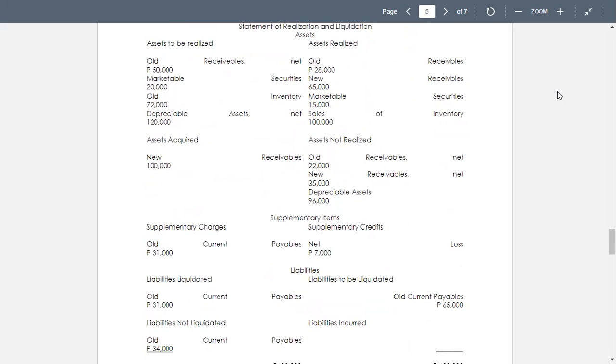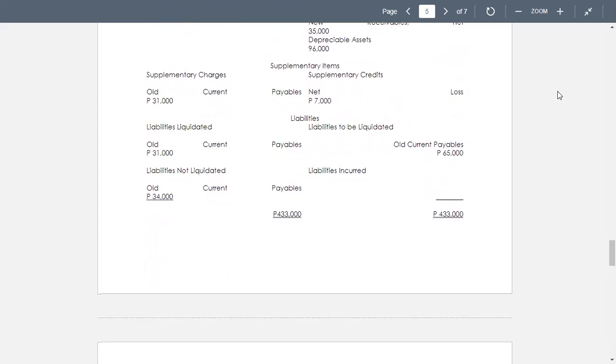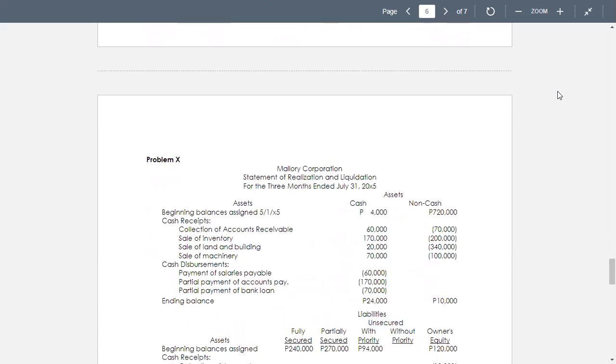Liabilities not liquidated, the old of 34,000, and we have now the liabilities incurred for the old current payables. We still have the liabilities to be liquidated of 65,000. So we have the total of 433,000.